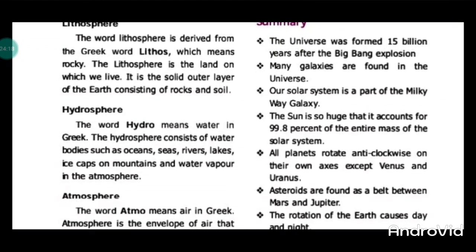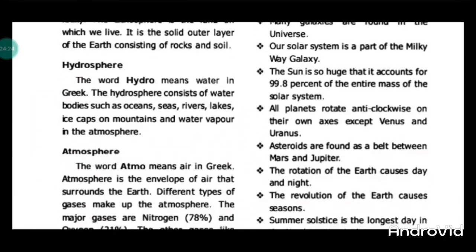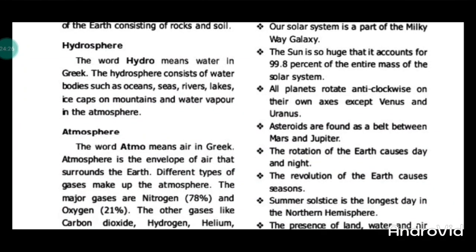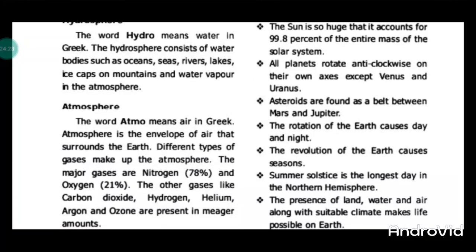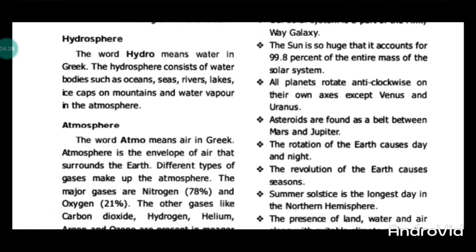Hydrosphere is water. It is made up of ocean, sea, river, lake. It is also a Greek word. Atmosphere means air. Earth has nitrogen, oxygen and other gases. Nitrogen is 78% and oxygen is 21%.